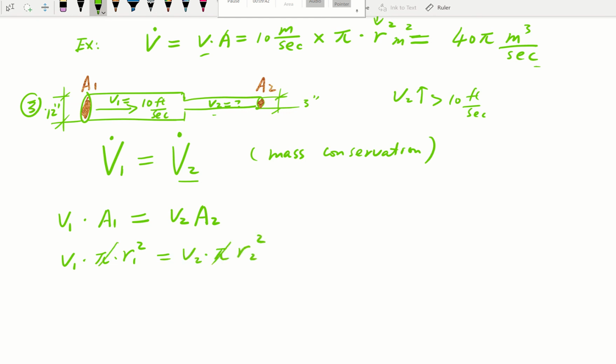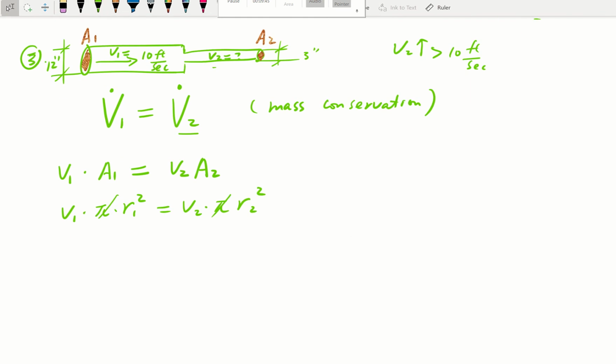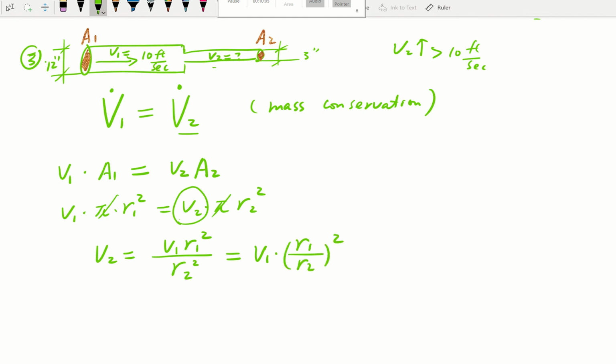So pi and pi cancel out, right? Then what's left? If we're solving for V2, we can just isolate V2. V2 is going to be equal to V1 times r1 squared over r2 squared, so V1 times (R1 over R2) squared. That is something you have derived based on mass conservation and the volume flow rate definition, and how that's related to velocity. We know the final speed is going to be greater. How much greater? I think we're about to find out.